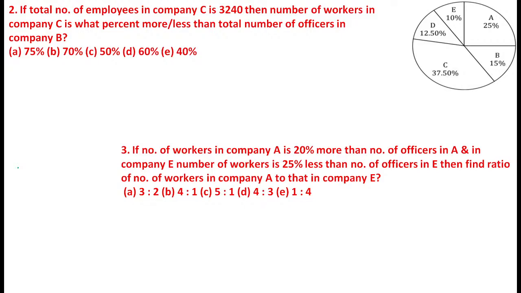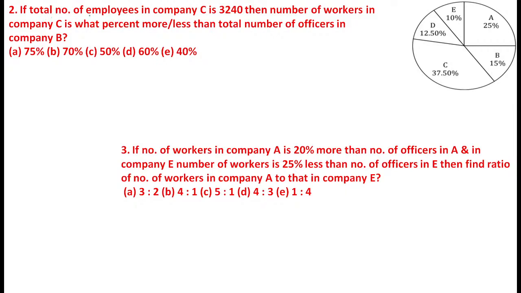See, the number of workers is 3 units, the number of officers is 7 units, and you already know the officers value. So if you compare as a fraction, 7 by 3 into 675. That is absolutely true. Don't go with 7 by 10. Why? Because they have not mentioned the overall value. They mention the individual value. That's why compare each and every individual value.